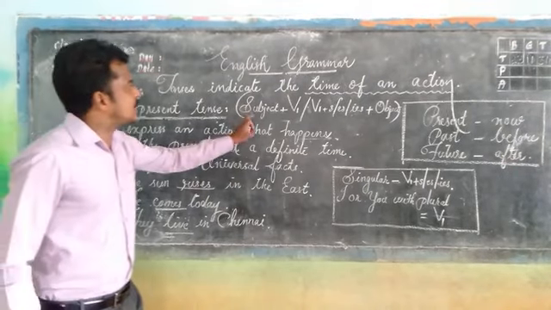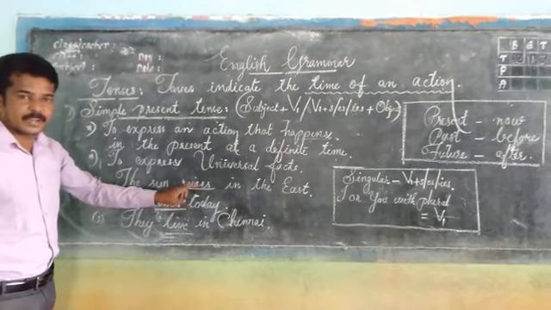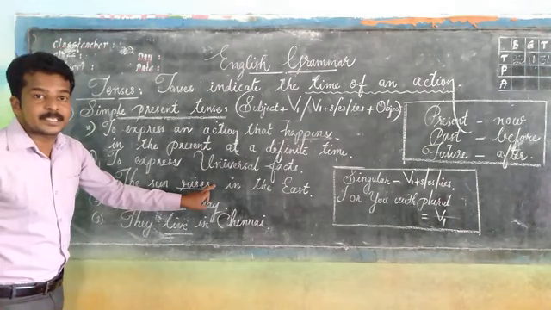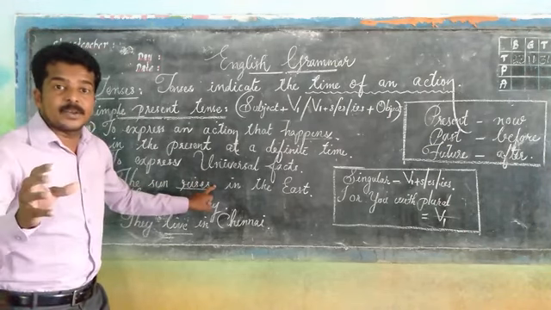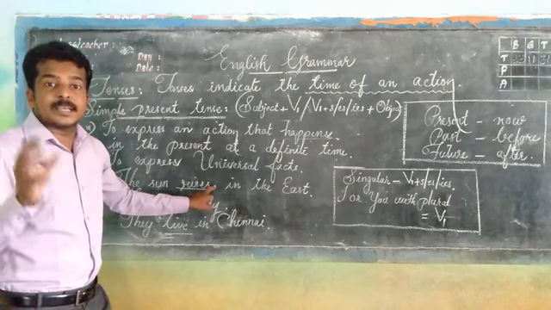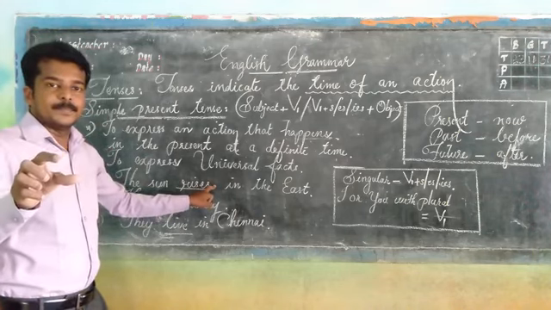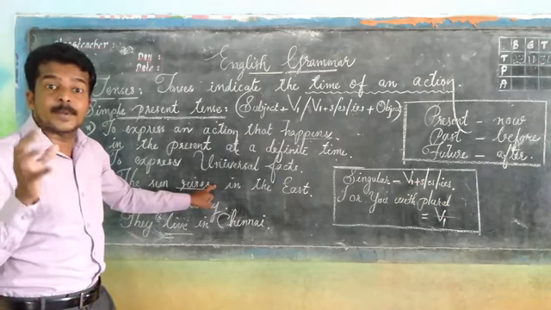So if the subject is singular, along with the verb 1, R-I-S-E, rise, we must use s. I told you, if the subject is singular, we must use s or es or ies along with the verb, according to simple present tense.